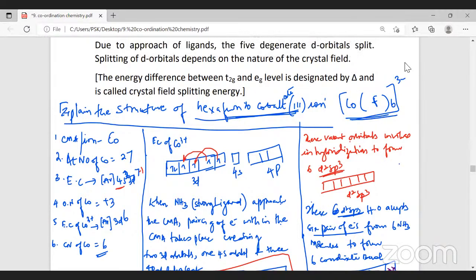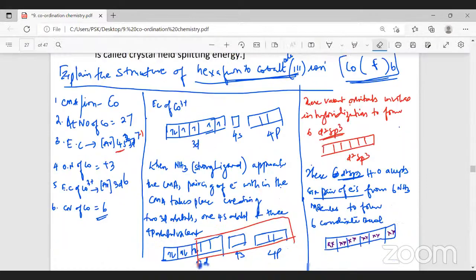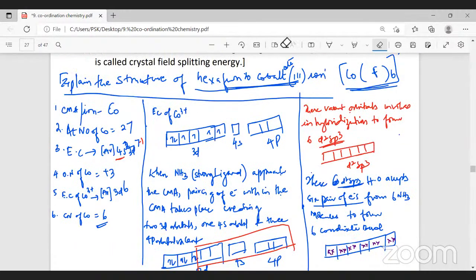Now we'll have to understand this. I'll modify this. All right, this I'll remove. Till here, this will be the same. See, the central metal ion is cobalt. The atomic number of cobalt is the same, the electronic configuration is the same, the oxidation number is also the same, +3, and the coordination number of cobalt is the same. This is the electronic configuration of cobalt. Now coming to the ligand here, this ligand is a weak ligand. Fluoride is a weak ligand.